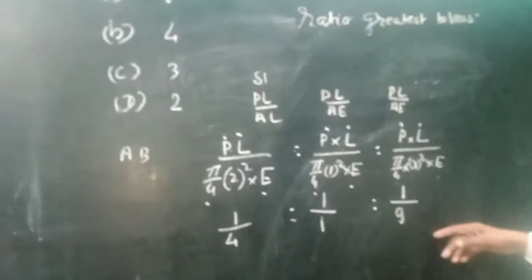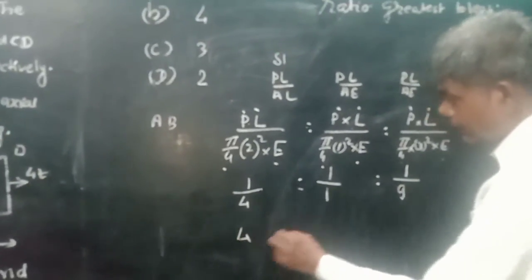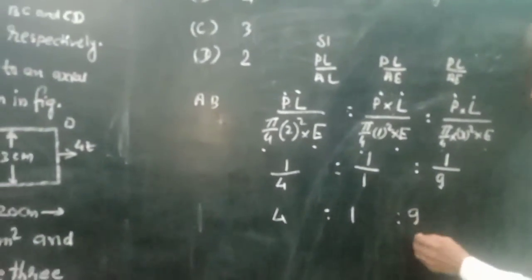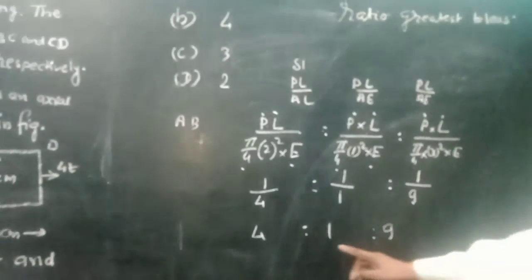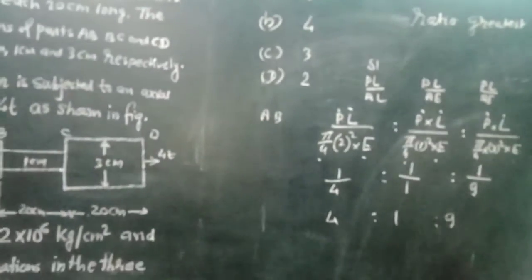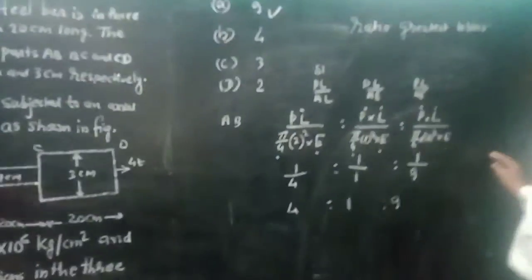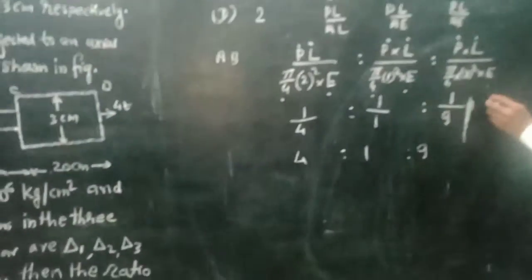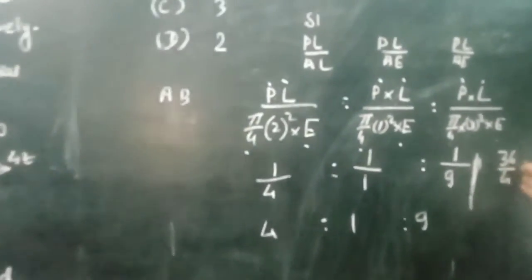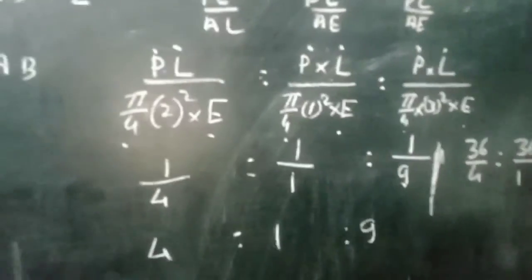So their ratio is 1 by 4, 1, 1 by 9. The maximum ratio is 9 to 1, so the answer is 9, maximum to minimum 9 to 1. But if you have some doubt about this ratio, take the LCM, which is equal to 36. So this is 36 multiplied by 1 by 4, giving ratio 36 divided by 1.